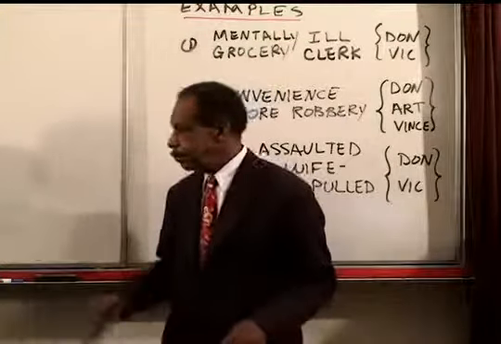So the word is kind of changing use, and you have to keep that in mind, that you see people using it both ways: homicide meaning the killing of one person by another, and homicide meaning the unlawful killing of one person by another. I will use it here to mean simply the killing of one person by another.